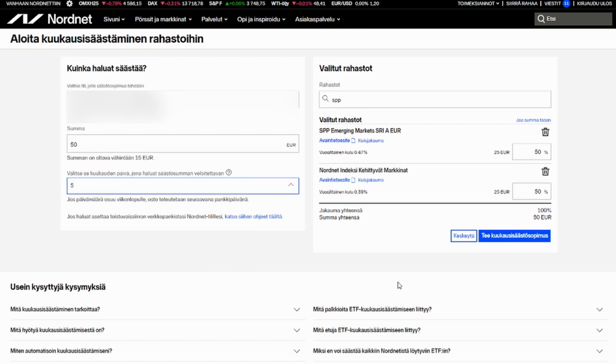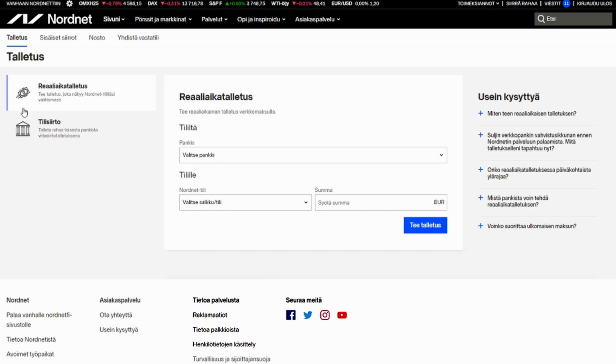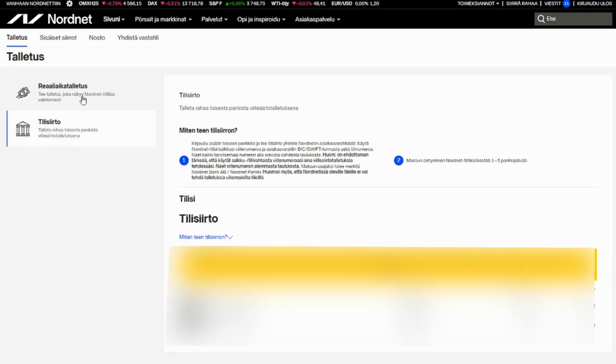And finally, one last thing. In order to get the money from your bank into Nordnet, you want to click on this little blue thing. This was hard for me the first time. I somehow missed it. Maybe it's because the site is in Finnish and I get dyslexic when I try to read Finnish sometimes. So here, then it's tilisiirto, which is a normal bank transfer, not the real time one.